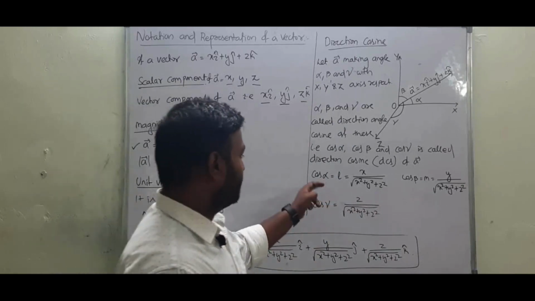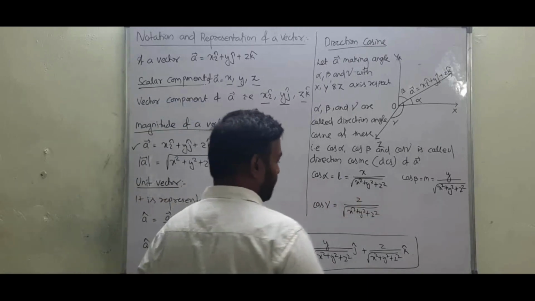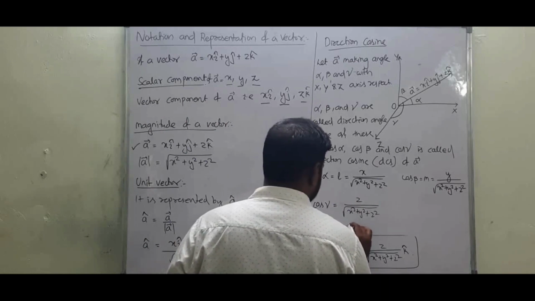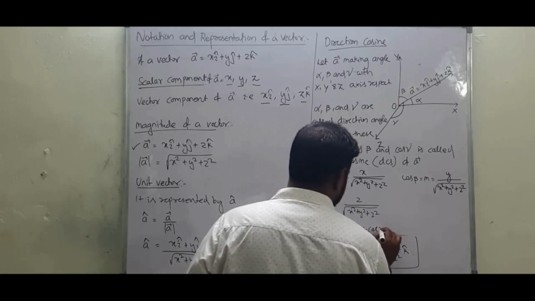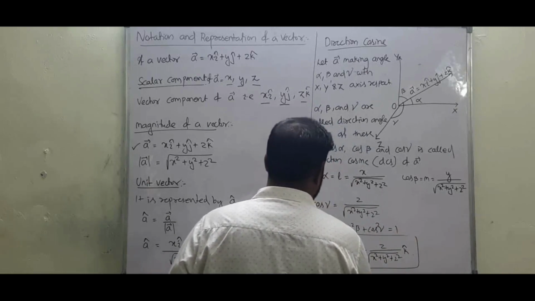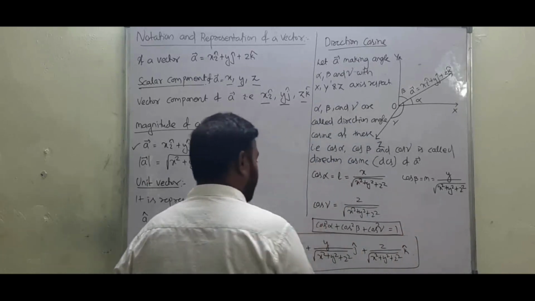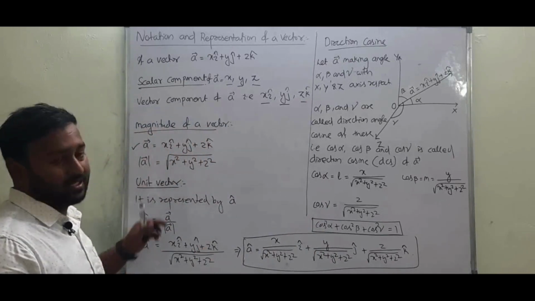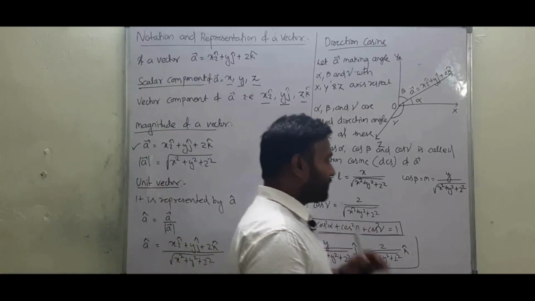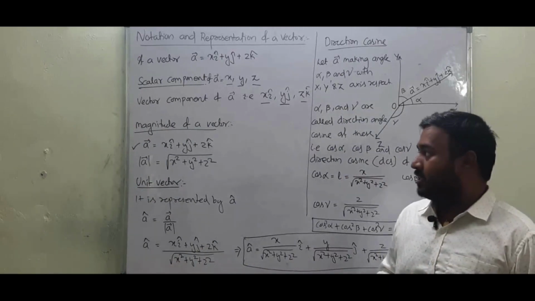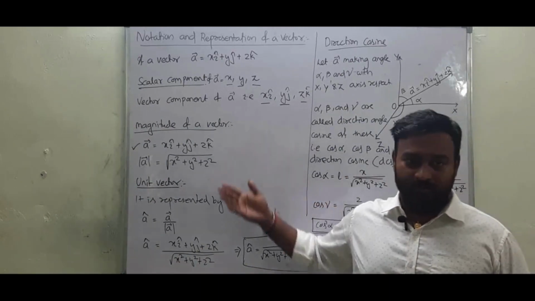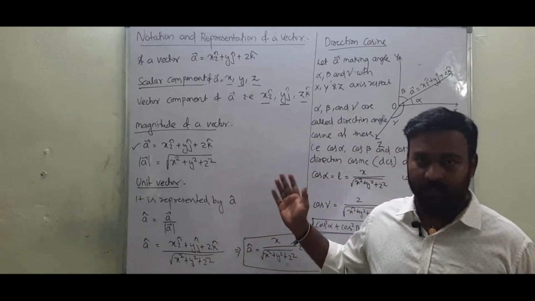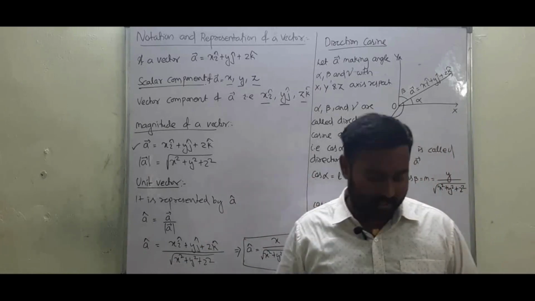There is a relation between cos alpha, cos beta and cos gamma, that is cos square alpha plus cos square beta plus cos square gamma is equal to 1. This relation we are going to study in 3D. So these are the basic points that are required in vector. Based on this, we are going to solve problems so that everyone gets clear in this topic, whatever we have studied.